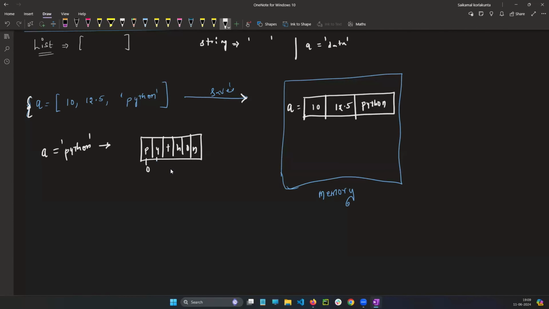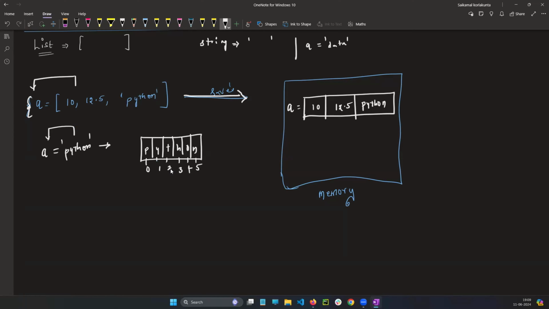So you said 0th index, first index, second index, third index, fourth index, and fifth index. Guys, you are writing the string in between the quotes, so that's why it is allocating in this way. Here, what are you writing to the variable? To the variable A, you are writing the list.